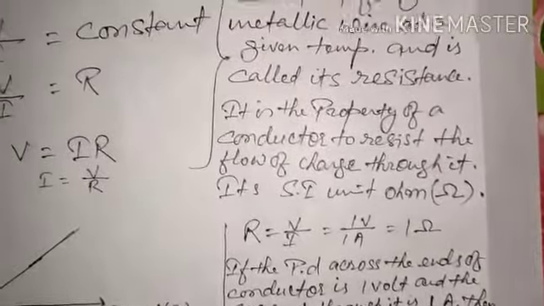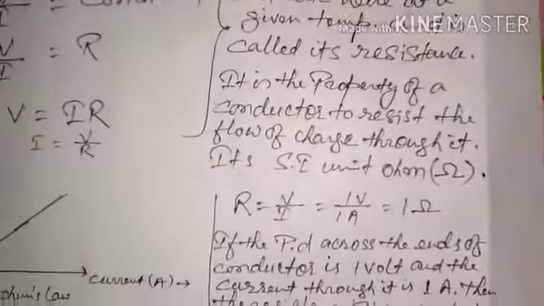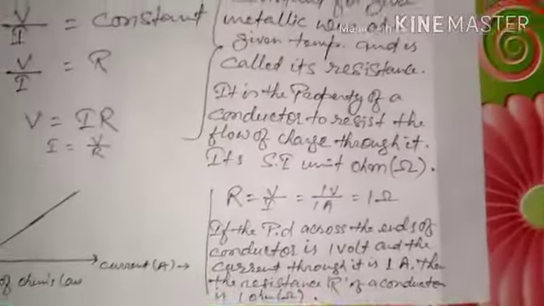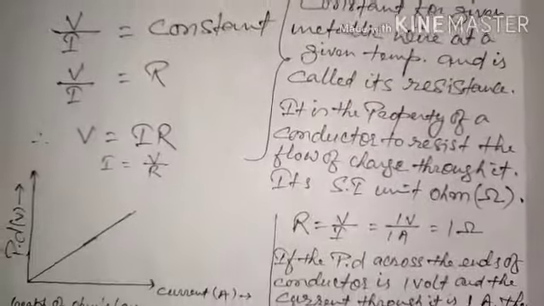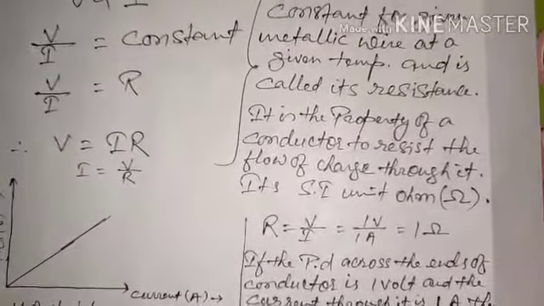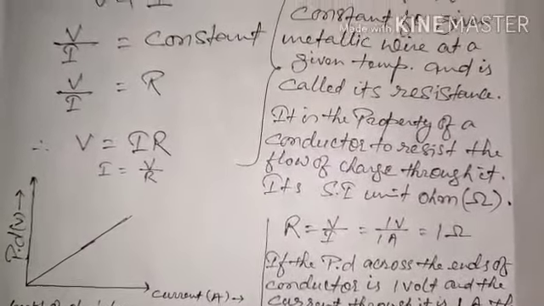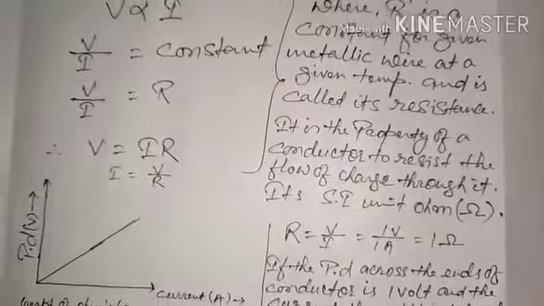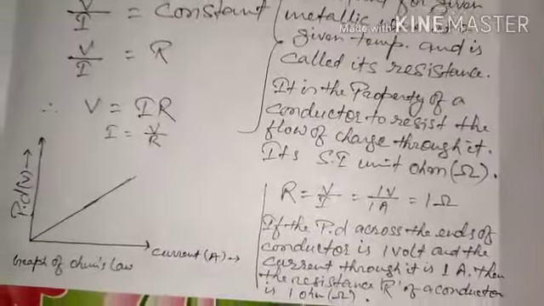It is the property of the conductor to resist the flow of charge through it. It opposes the flow of charges through it. So this is the property of each and every conductor. It means even the superconductors also possess this characteristic of resisting the flow of electric current through it.